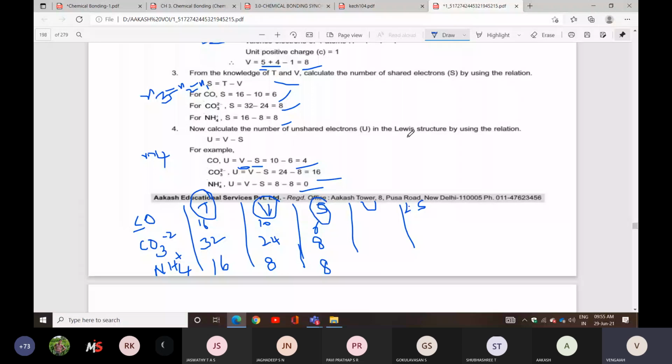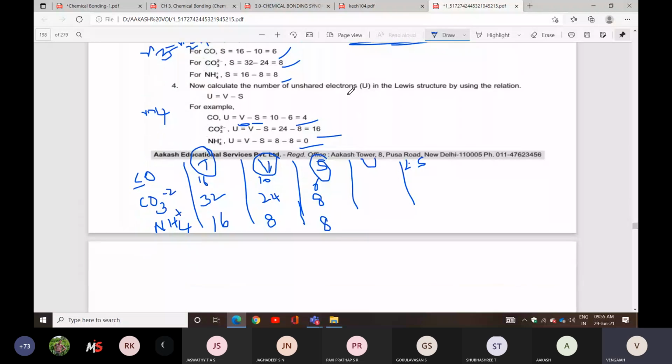S is nothing but shared pairs of electrons. Next one is U, unshared electrons. You can get here 4, then 16, then 0, because of V minus S. Okay? Yes. Now look at here. CO condition. How many electrons will be going to share? 6 electrons will be going to share. 4 will be unshared. Understood?